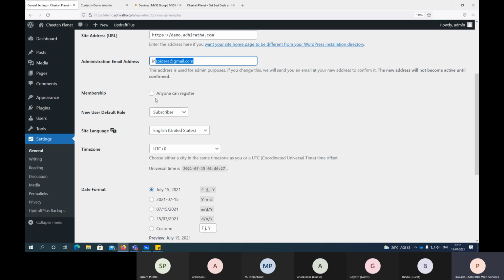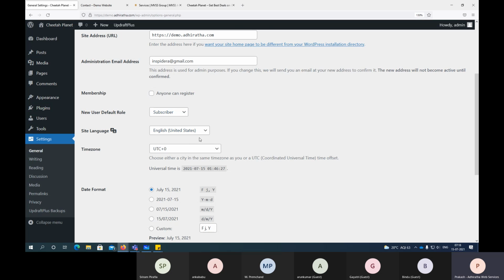That means he has to register first with his email ID, his address, some details he has to provide. Then only he can order the t-shirt, right? That is where you can select this. Anyone can register. And what is their role when they register, right? They should become a subscriber, not an administrator or anything.